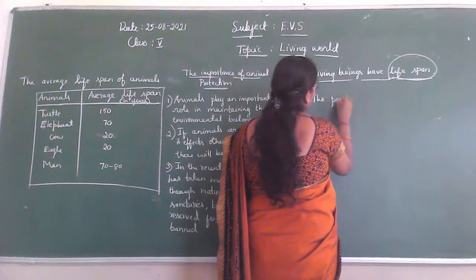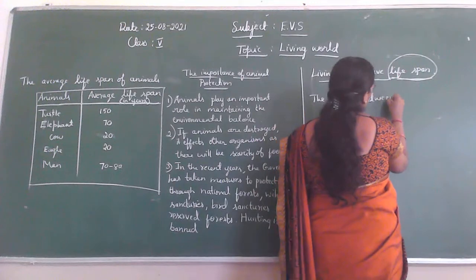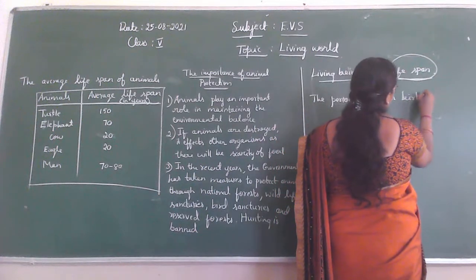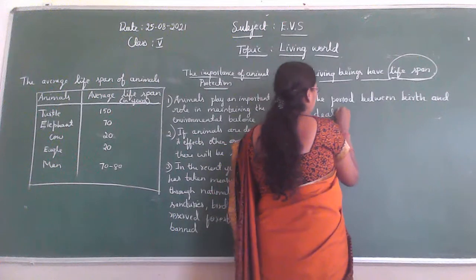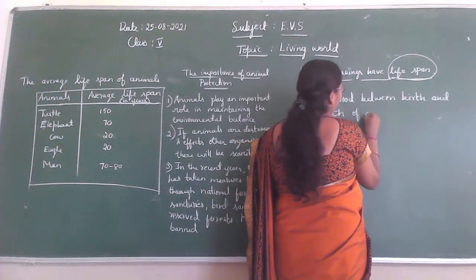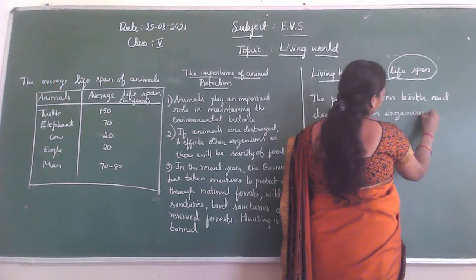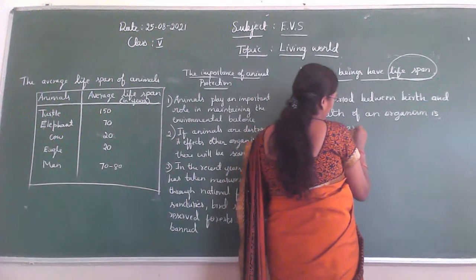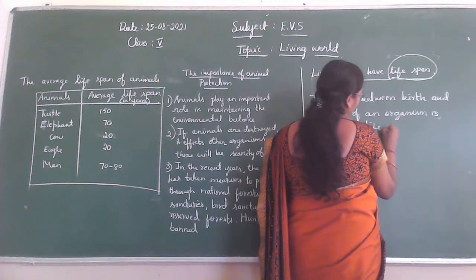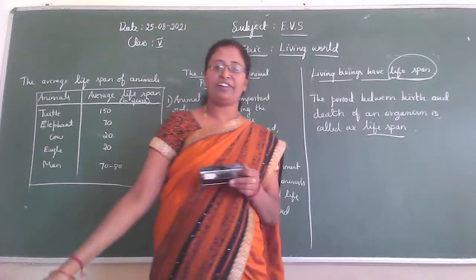The period between birth and death of an organism, it is called as lifespan. So this will be called as lifespan, children.